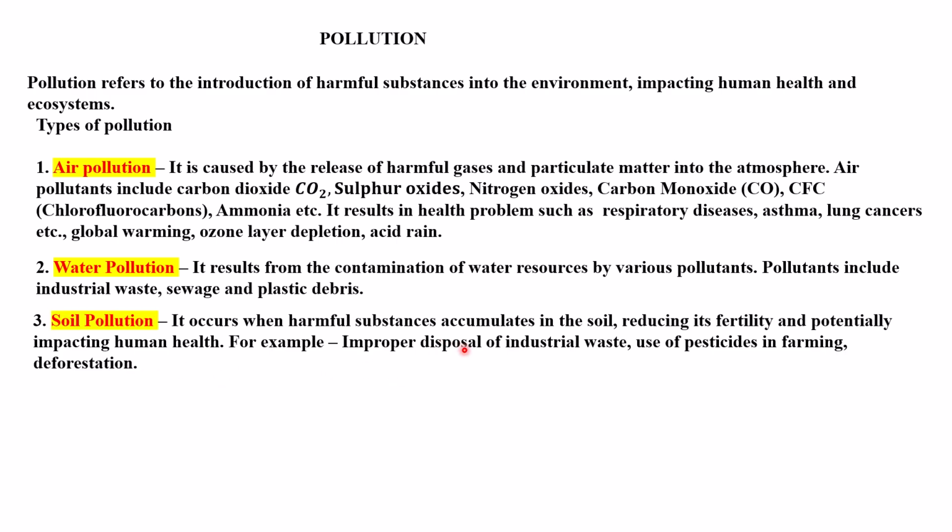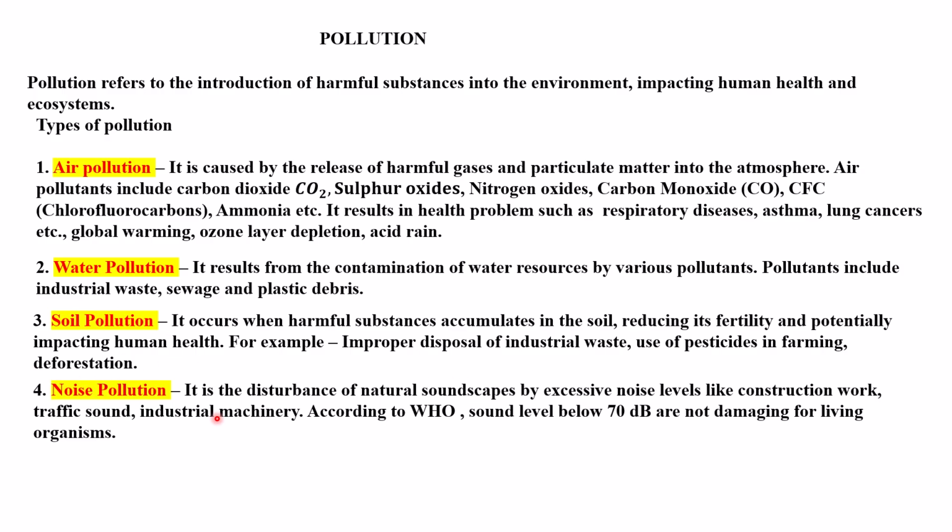Next is soil pollution. It occurs when harmful substances accumulate in the soil, reducing its fertility and potentially impacting human health. For example, improper disposal of industrial waste, use of pesticides in farming, and deforestation all result in soil pollution.